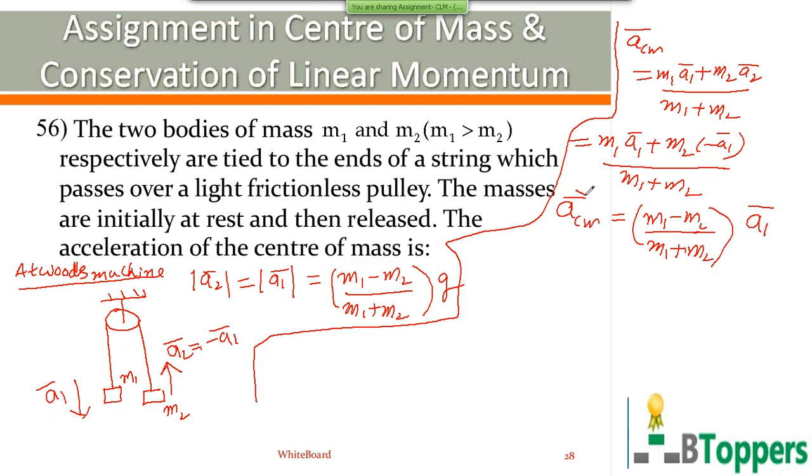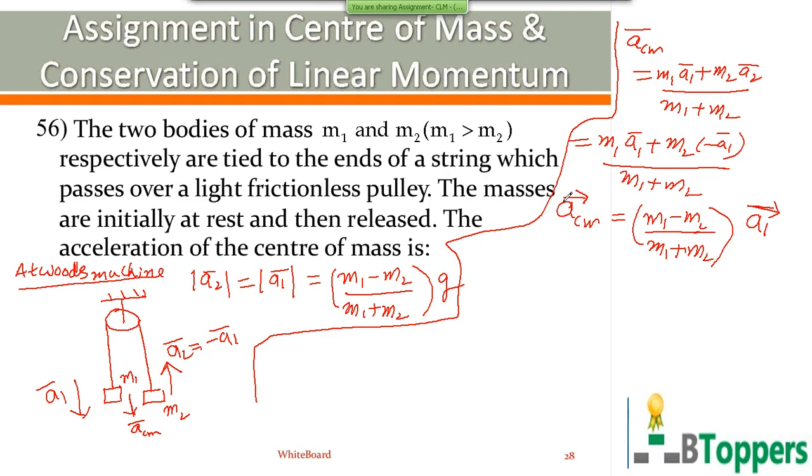As you know, if a vector is multiplied with a positive scalar, you get another vector which acts in the same direction. Therefore, the direction of the acceleration of center of mass of the system of the two masses m1 and m2 is the same as the direction of A1 bar, which is directed vertically downwards. So the acceleration of center of mass will be directed vertically downwards, in case you are asked the direction also.